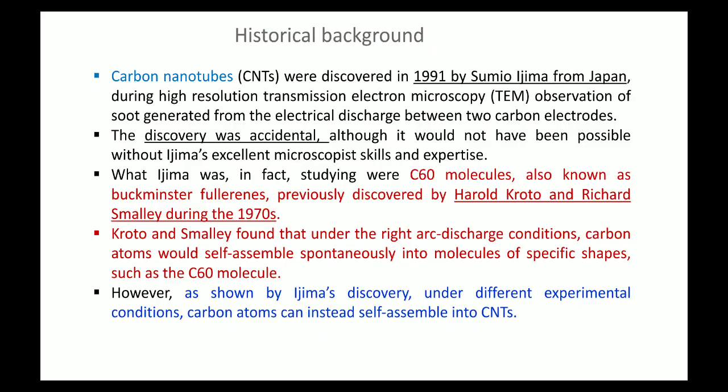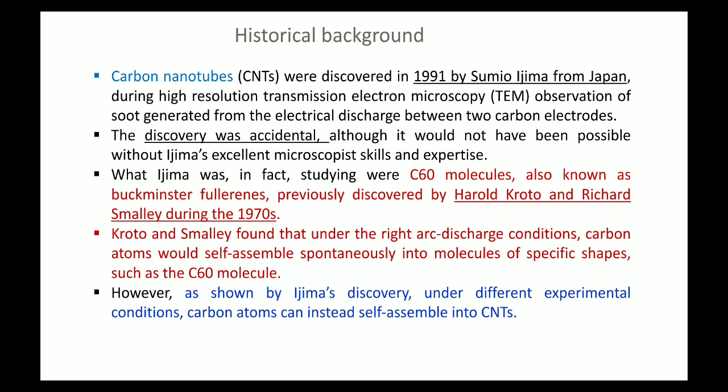In this slide, we are basically trying to understand the historical background for these carbon nanomaterials, specifically for fullerene. This is a very interesting story for you to understand how research sometimes accidentally gives you better results.